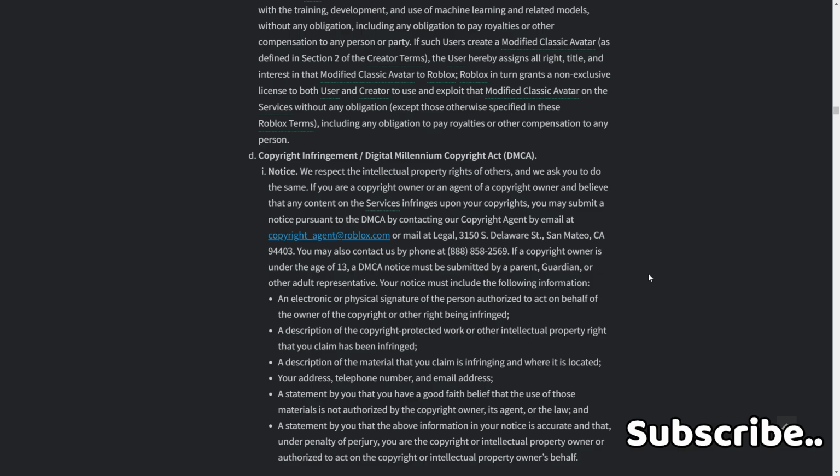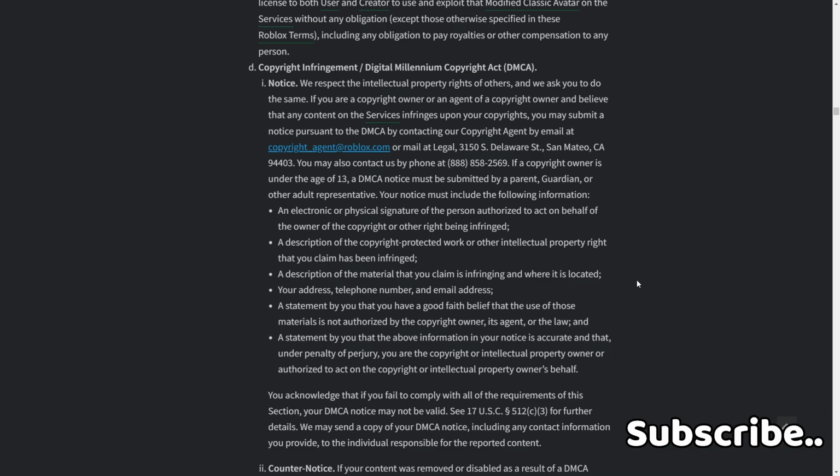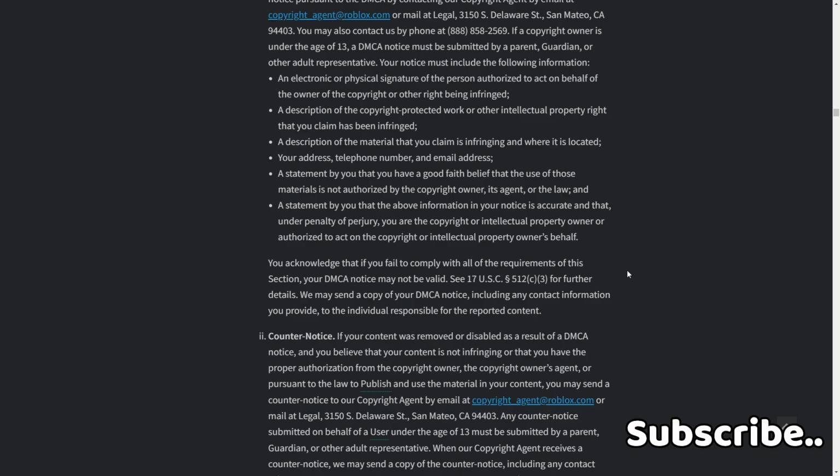Your notice must include the following information: an electronic or physical signature of the person authorized to act on behalf of the owner of the copyright or other right being infringed, a description of the copyright-protected work or other intellectual property right that you claim has been infringed, a description of the material that you claim is infringing and where it is located, your address, telephone number, and email address, a statement by you that you have a good faith belief that the use of those materials is not authorized by the copyright owner, its agent, or the law, and a statement by you that the above information in your notice is accurate and that under penalty of perjury you are the copyright or intellectual property owner or authorized to act on the owner's behalf.